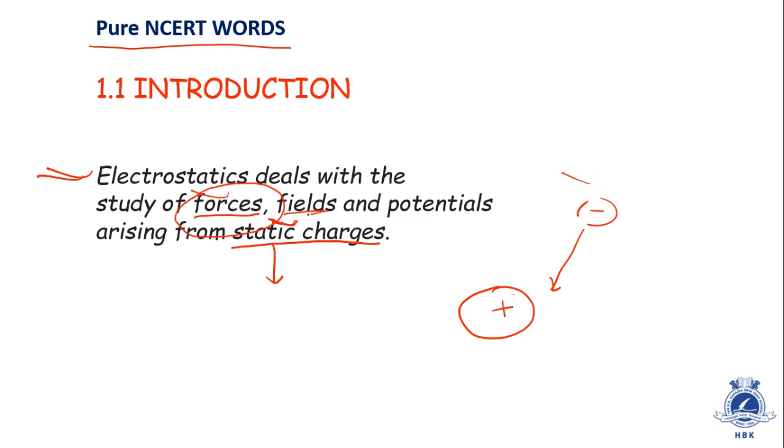Also there is a field around this positive charge. There is a region around this charge where the effectiveness of this charge is experienced, that is called its field. And potential is similar to gravitational potential. We'll study it in chapter number 2. So in this chapter we are going to study electrostatics, which deals with the study of forces, fields and potential arising from static charges. Let us proceed further.